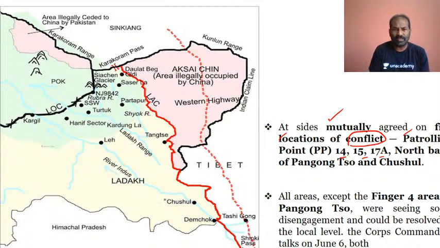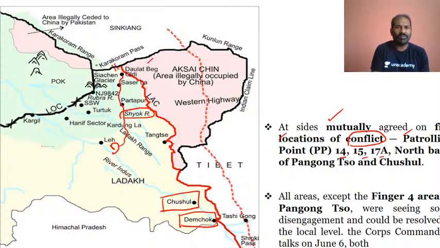Also Chushul, as I said, is a conflict location, and along with that Demchok is also a conflict. From Leh, you have the Shock River here. From Leh or Darbuk you have connectivity to Daulat Beg Oldie, and you have the Karakoram Pass here, more Karakoram ranges, and also the Karakoram Highway.